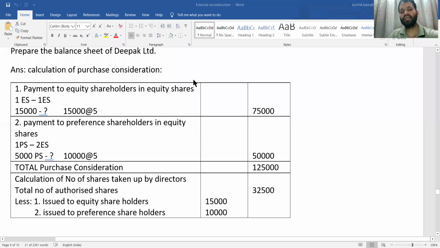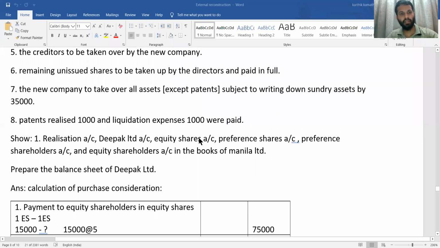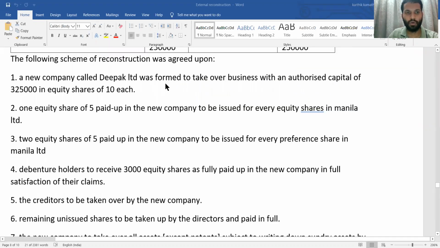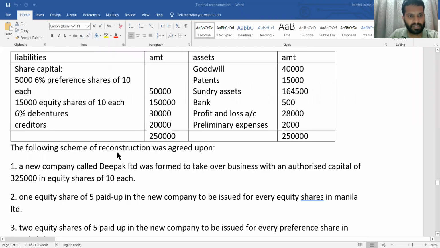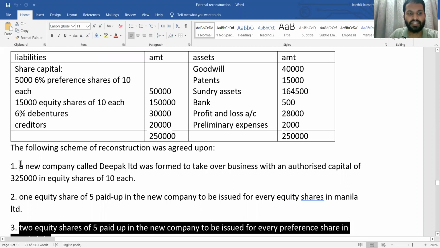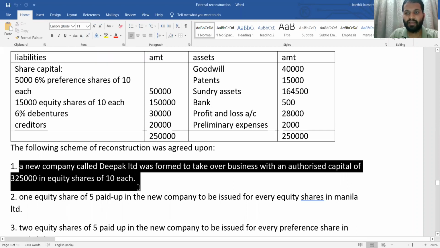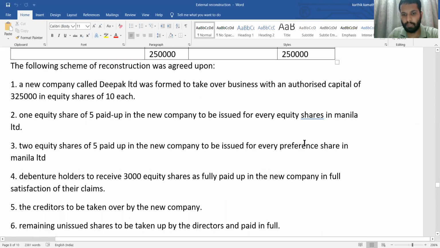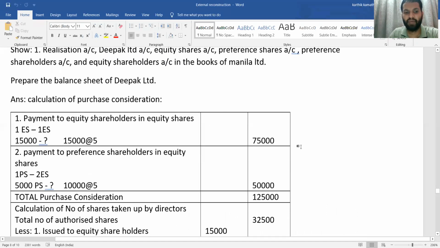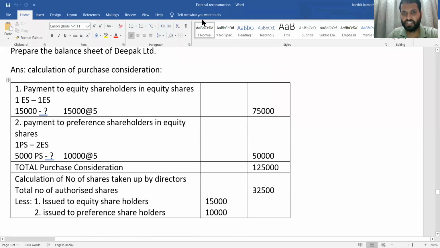Calculation of the number of shares taken up by the director. That is very important because in the question, the remaining unissued shares are to be taken up by the directors and paid in full, they have mentioned. First thing we need here is the total authorized share capital. What information have they given? 3,25,000 equity shares of 10 each. So 3,25,000 divided by 10. What is the total number of shares? 32,500 is your total number of authorized shares.